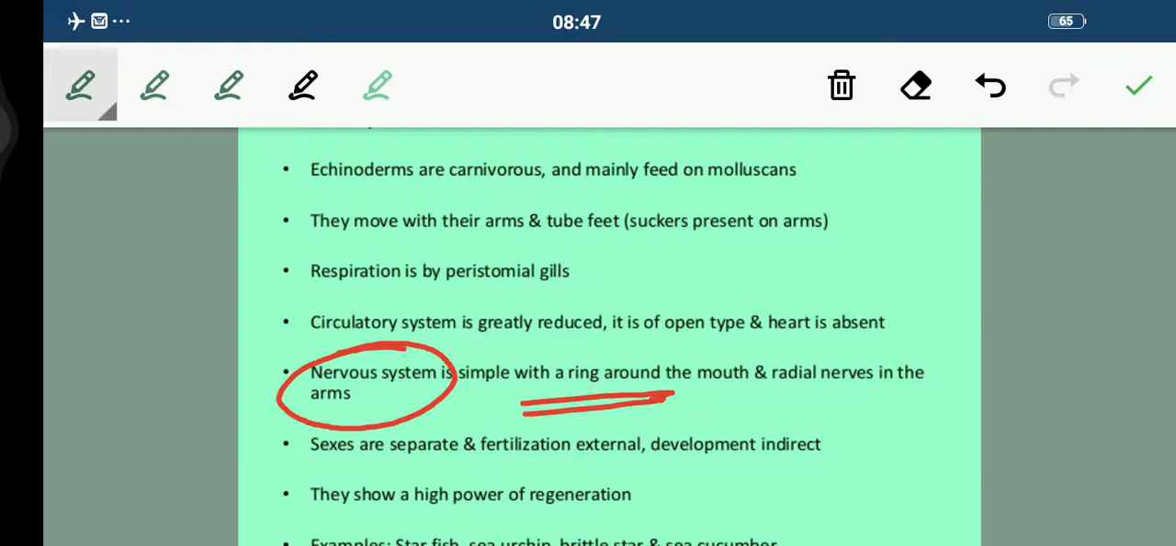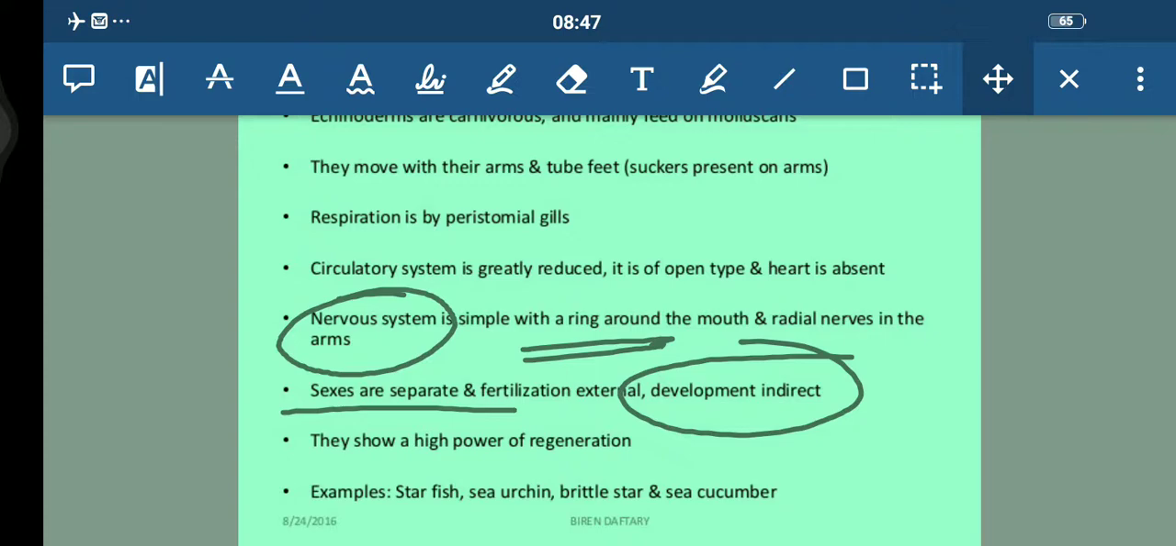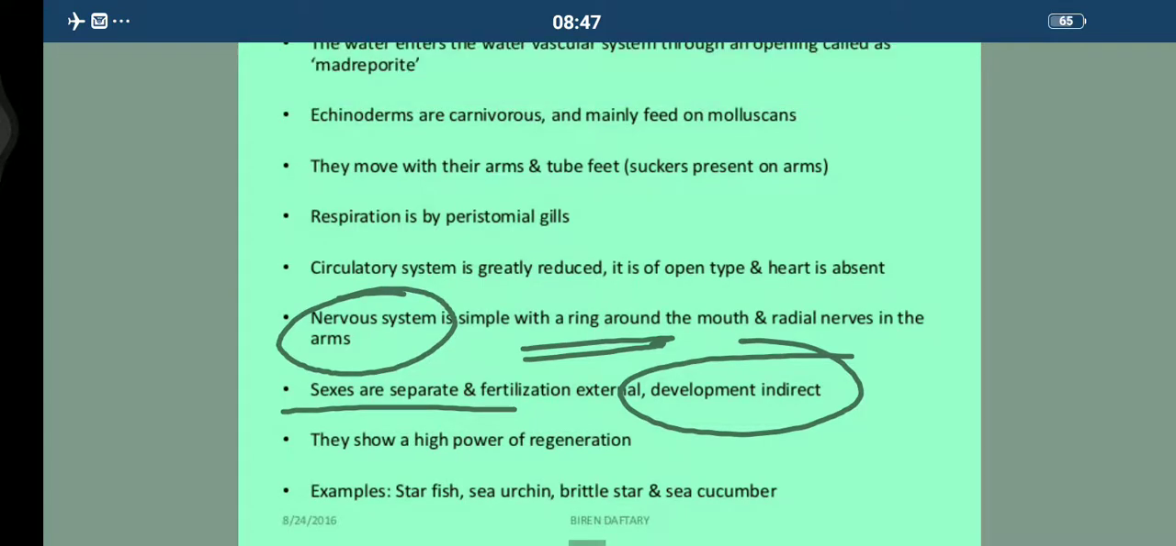Their sexes are separate, students. So one is male, another one is female, easily identifiable. Their fertilization is purely external, not internal. So the fusion of gametes takes place inside the water or any other medium, and their development is indirect. Students, they show high power of regeneration, which is very important. I have already explained what regeneration is. Examples are starfish, sea urchin, brittle star and sea cucumber.